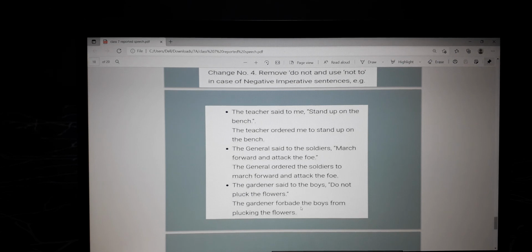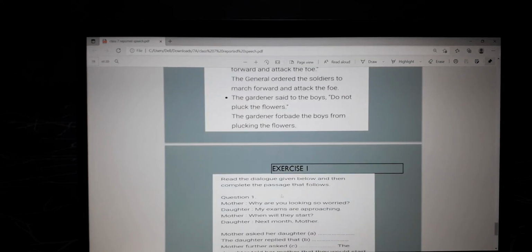The gardener forbade the boys from plucking the flowers. So here again, forbade from. Or it could be, the gardener told the boys not to pluck the flowers.